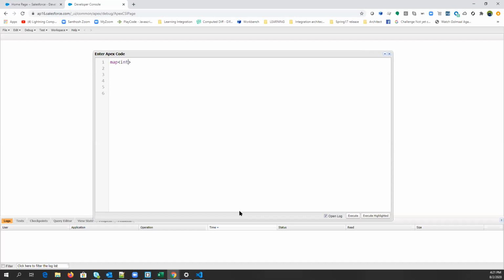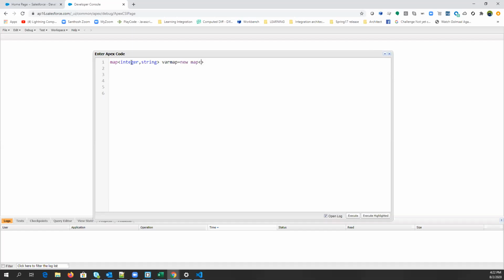I'm typing the same that we were discussing earlier: Integer, String, var map equals new map.